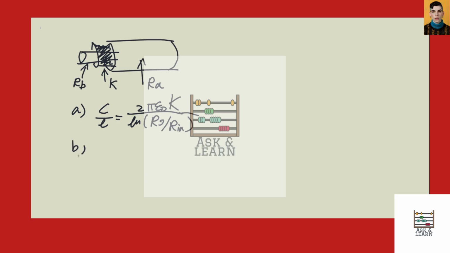That's part A, and part B. Part B says, what is going to happen if we have all of these numbers for a kind of cable, and we suppose there is a potential difference of 1 kilovolt. Find the capacitance per meter of cable.